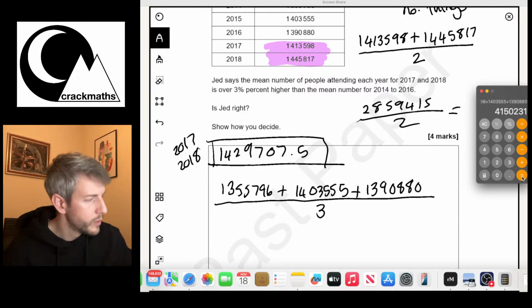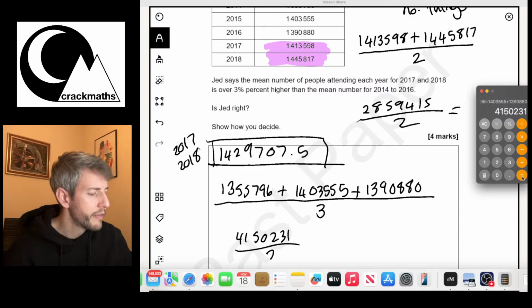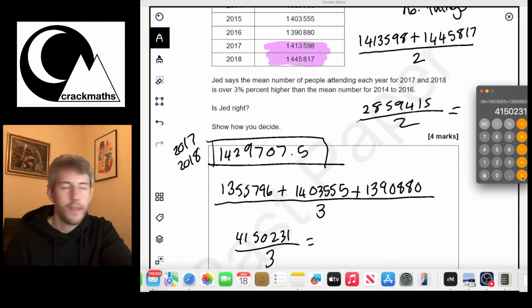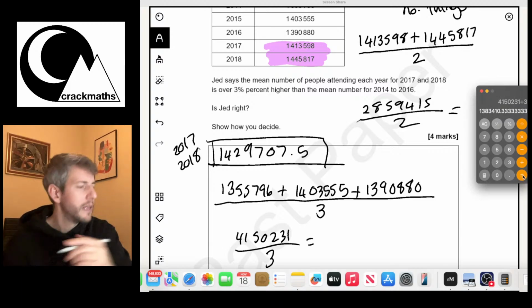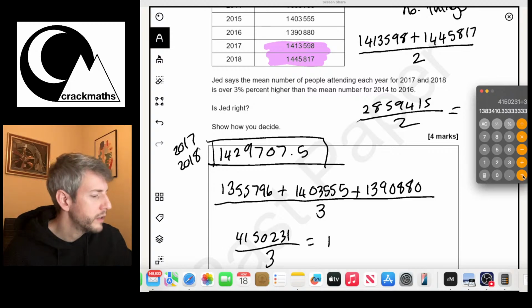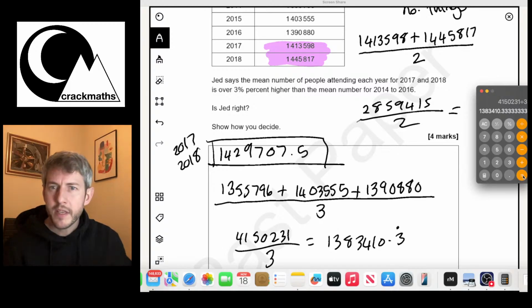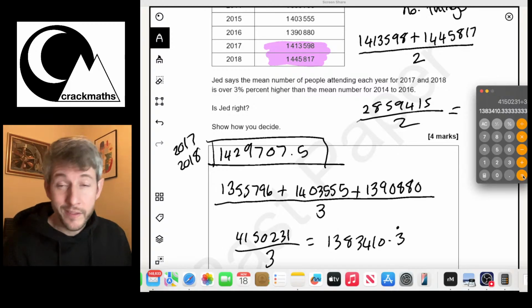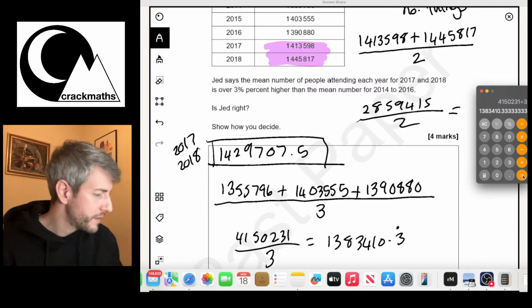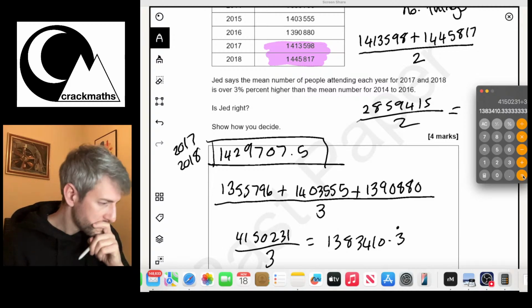So that equals 4150231 over 3. Okay, and then we can divide that by 3. And so this equals 1383410.3 recurring. If you ever see that dot, by the way, that dot means that something is recurring. So I'll put that there.